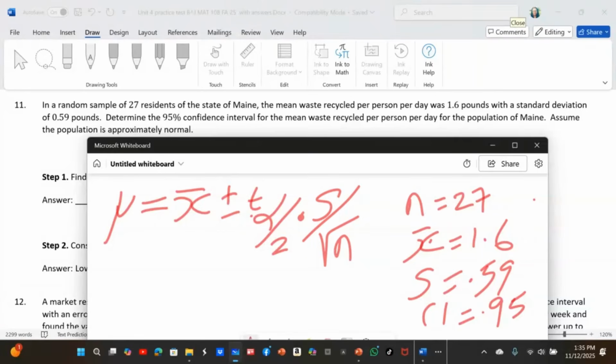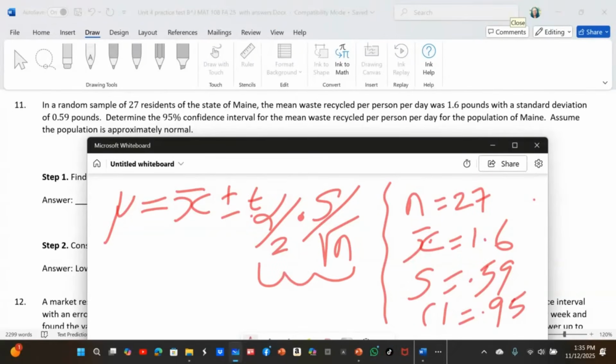So the first thing to do is to write the formula, list all the givens, and then try to substitute into the formula. In another question, the first thing you're asked to find is the critical value. I want you to remember that this region is called the margin of error.